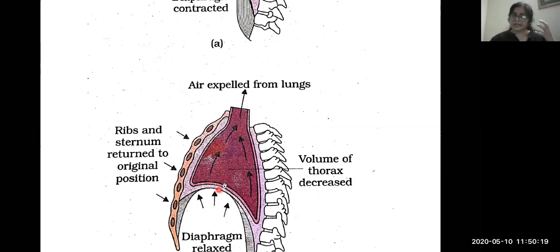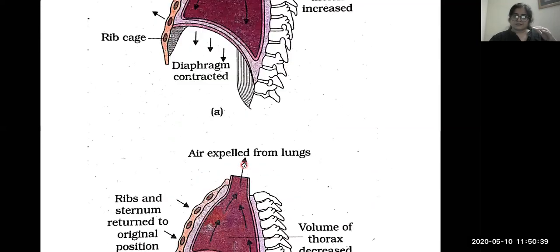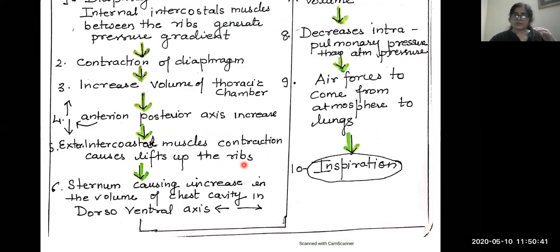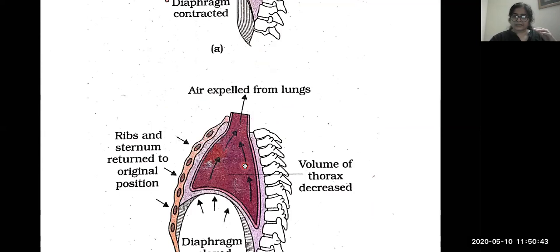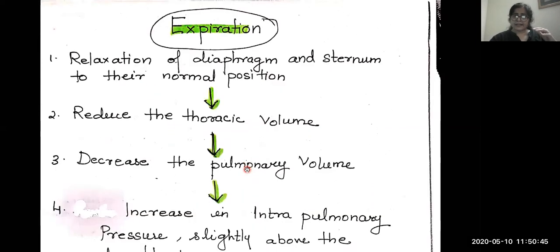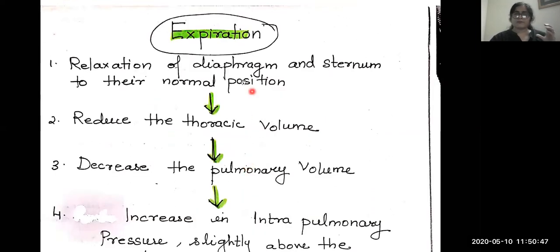So this is how expiration happens: a reduction in the volume of the chest cavity, with the diaphragm, ribs, and sternum all relaxed. The reduction in volume causes an increase in intrapulmonary pressure, and the air is automatically expelled out from the lungs. So these two processes are totally opposite to each other, and together they perform the breathing process.